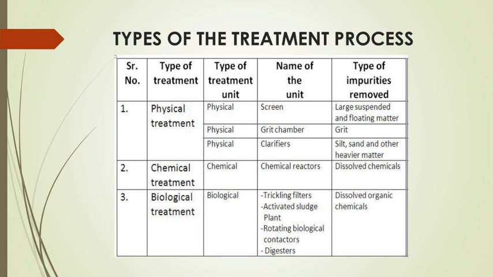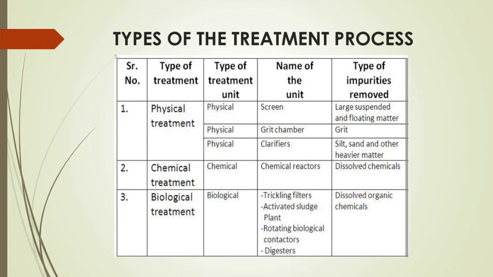Next, if you consider the screen, basically screens are classified into different types. The first type, according to size of opening, may be coarse screen, medium screen, and fine screen. When the size of opening is above 80 mm, you can say it is a coarse screen.